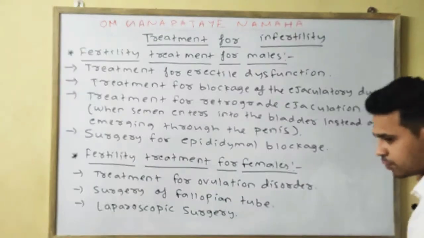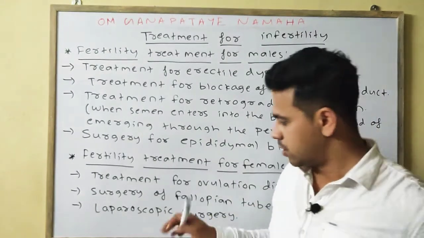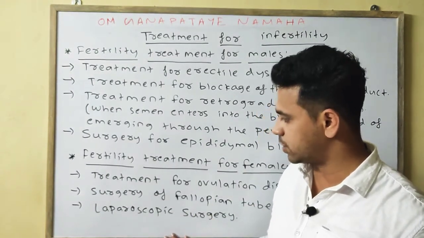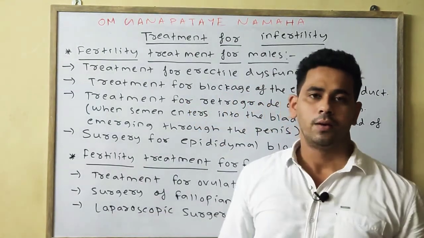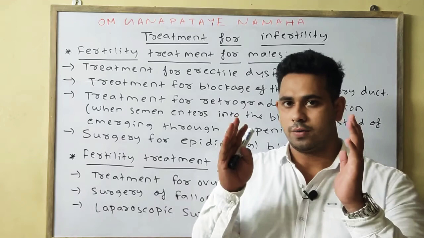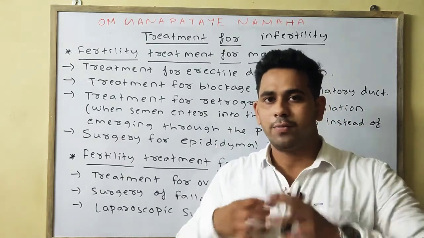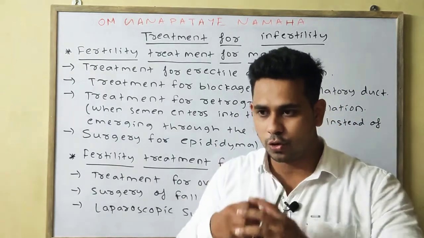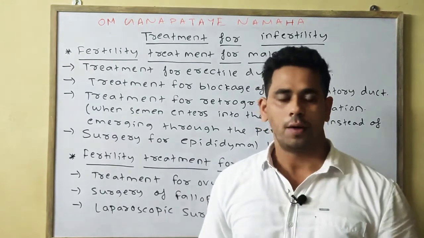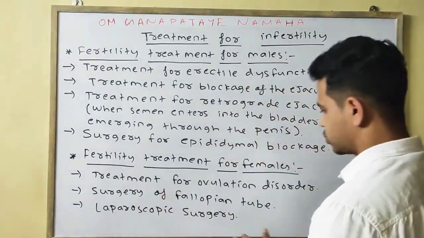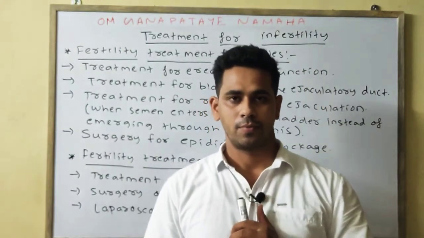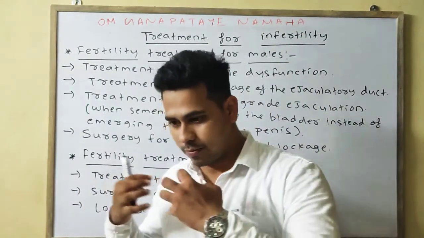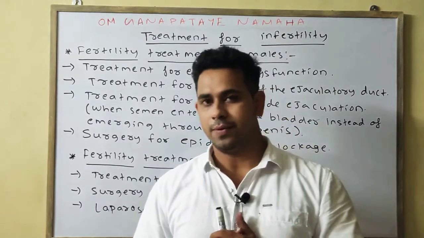Last one is laparoscopic surgery. This is basically done in the case of zygote intrafallopian transfer. We'll read it in detail. By the help of laparoscopic surgery, a female who is not able to conceive can have a child. So becoming from infertile, she can also have a baby.